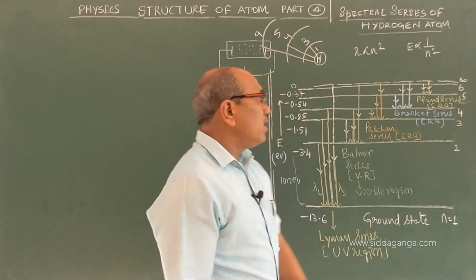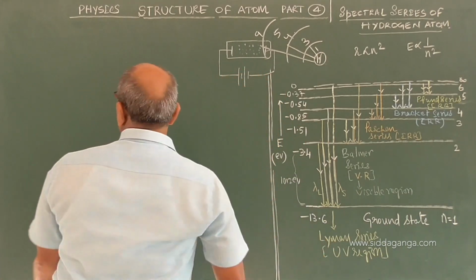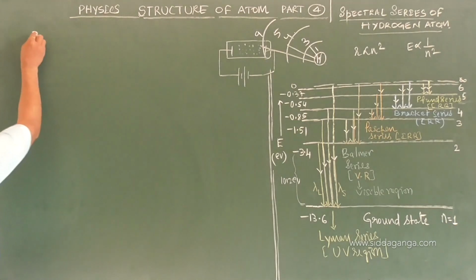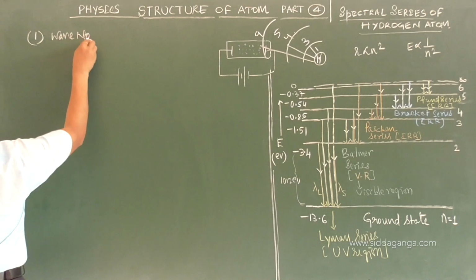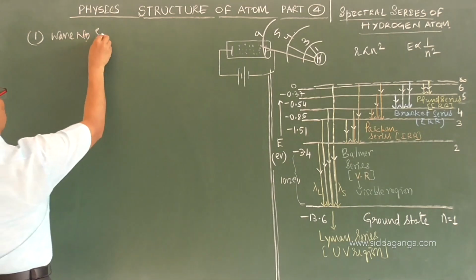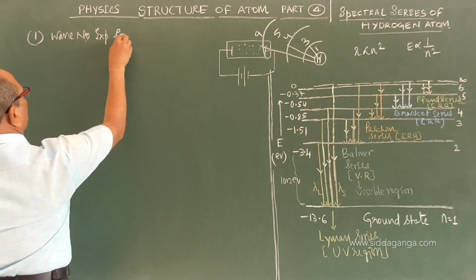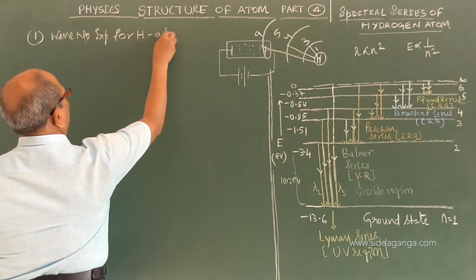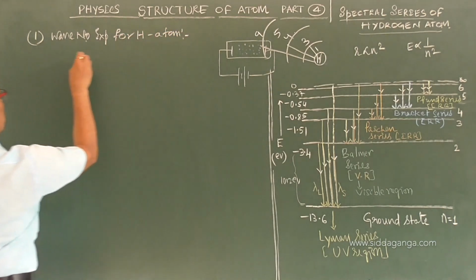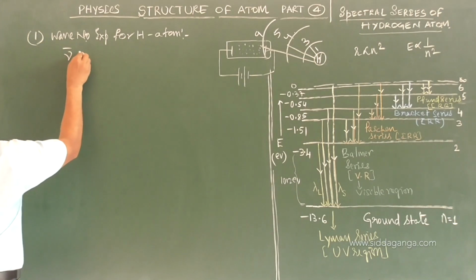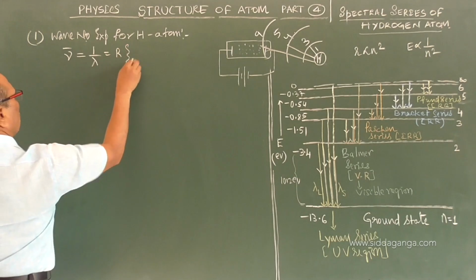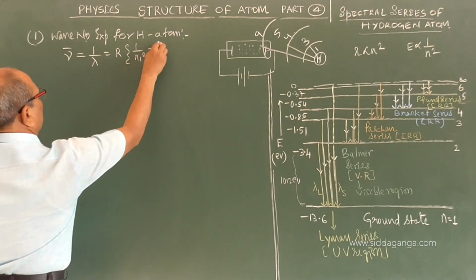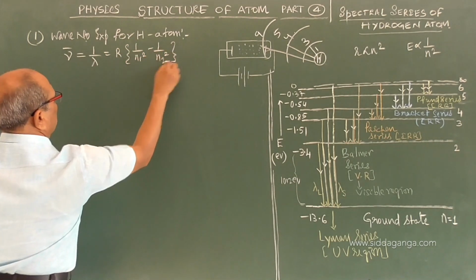Let it be. Now, how do we get the spectral series? We use the wave number expression for this. The wave number expression for the hydrogen atom I can write as nu bar equals 1 by lambda, which is R into (1 by n1 square minus 1 by n2 square).